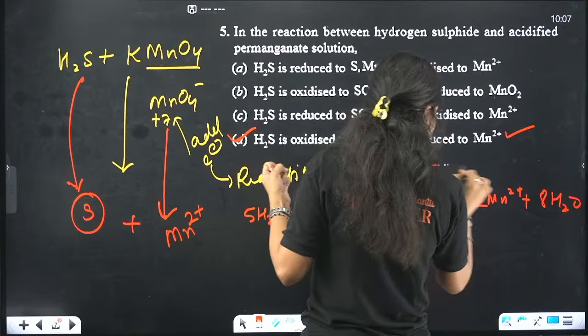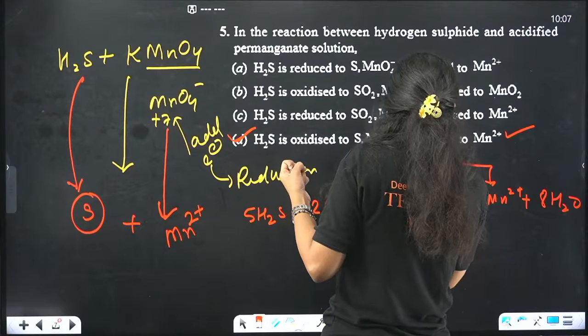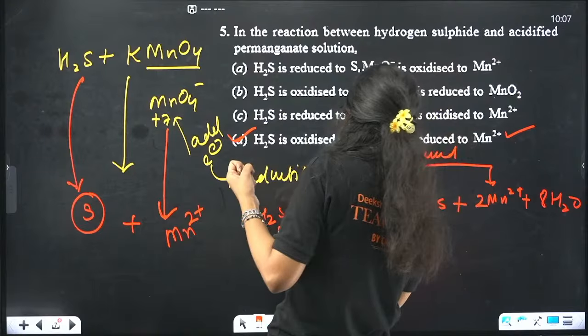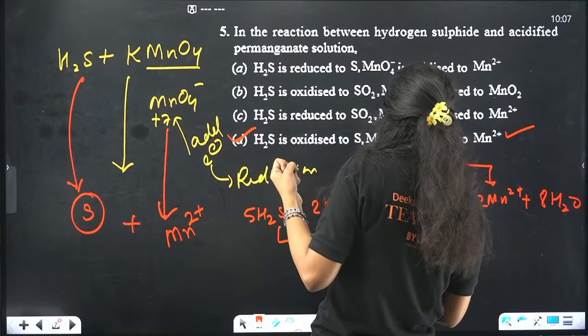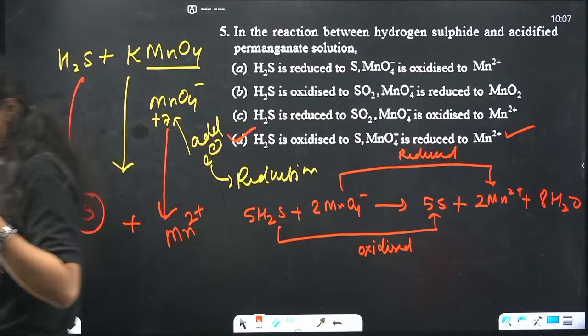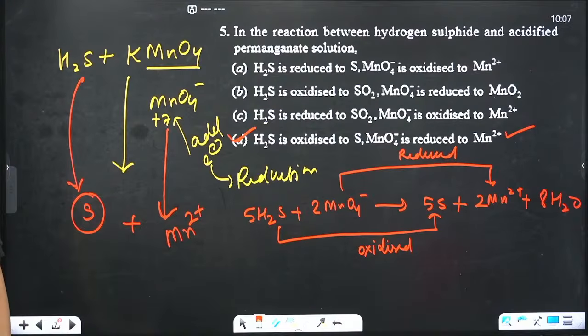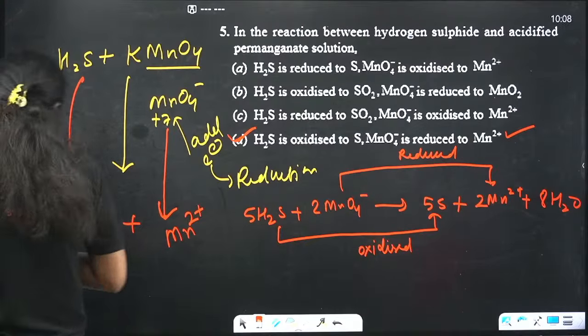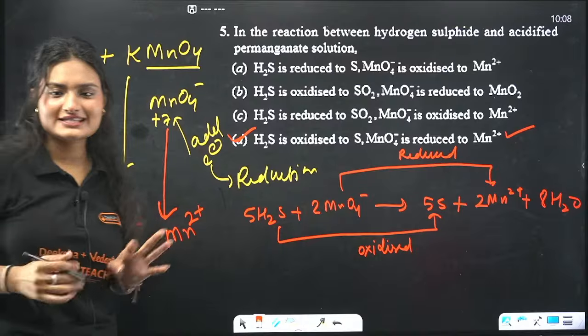This is getting reduced and this is getting oxidized. Okay, I hope it is clear. Again, take a screenshot for making your notes. Because A is the first alphabet, everyone wants the first. Some questions, sometimes you can guess a pattern.